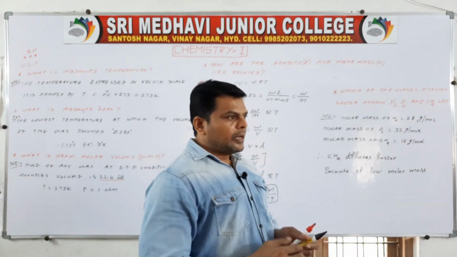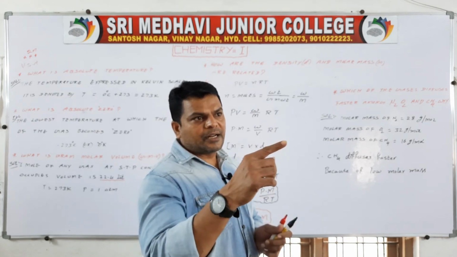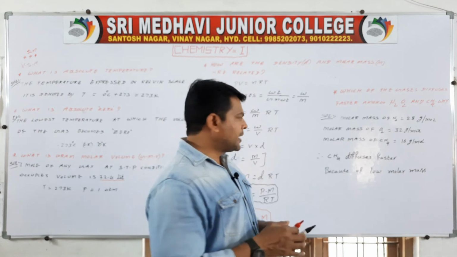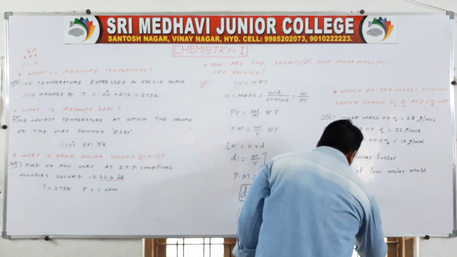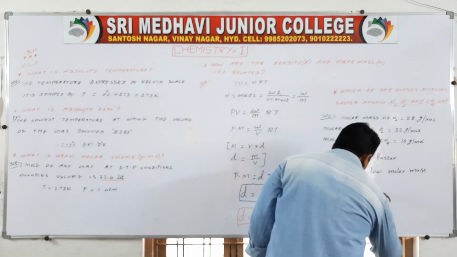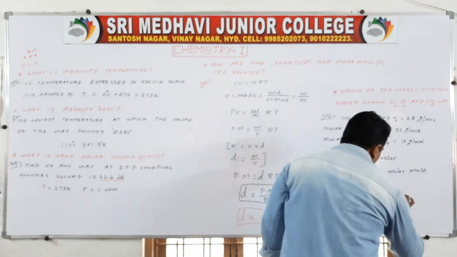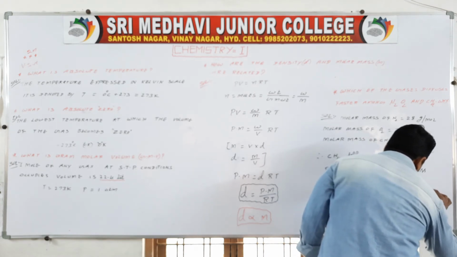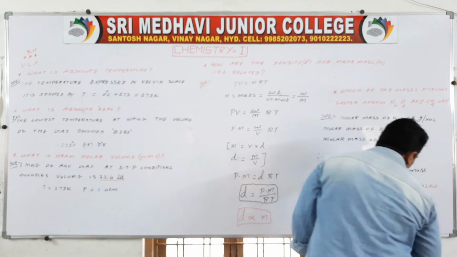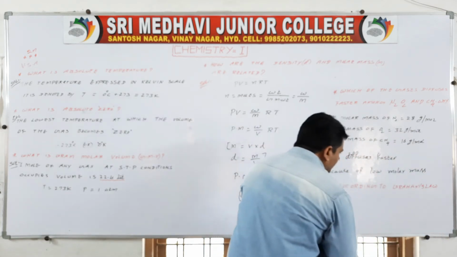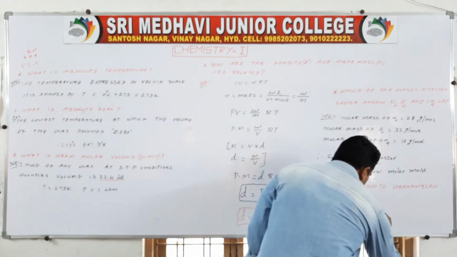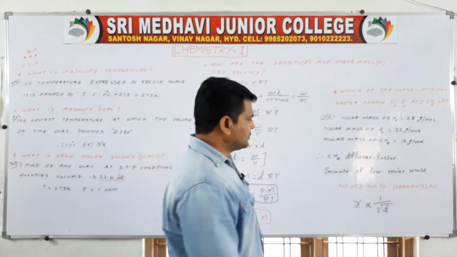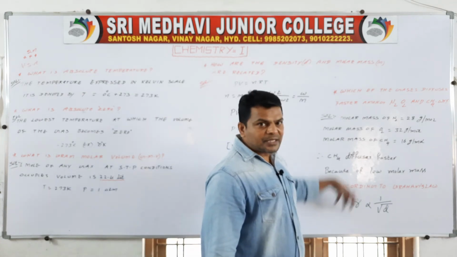See, according to Graham's law of diffusion, rate of diffusion R is inversely proportional to root d. So when the density is low, the rate of diffusion is high.